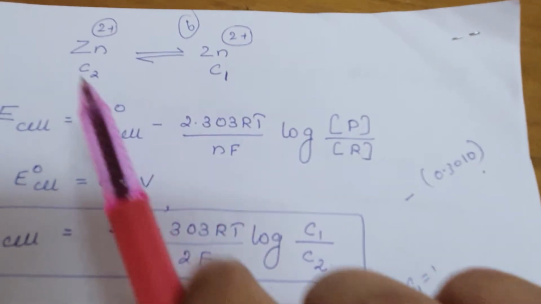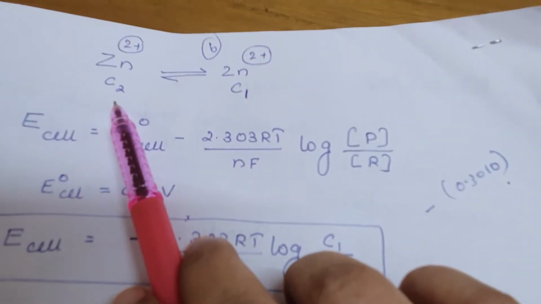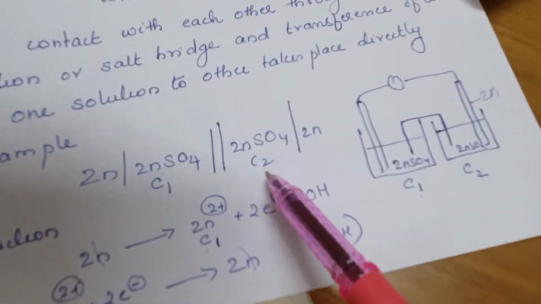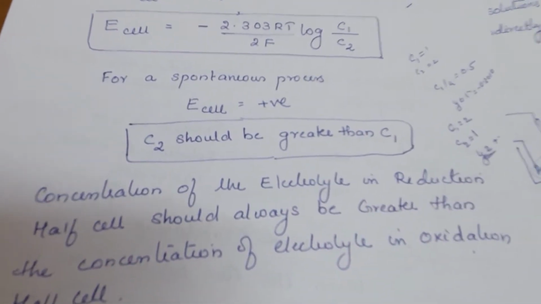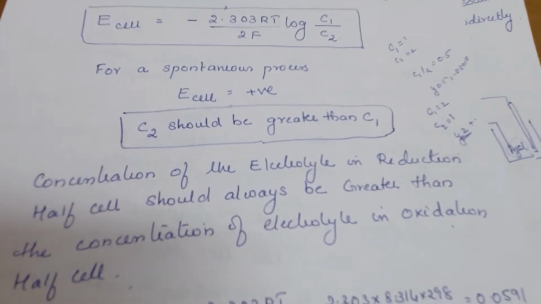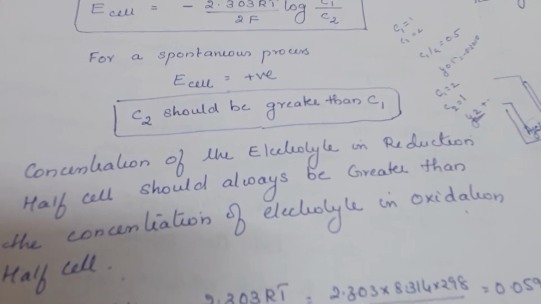Remember C2 is reduction half, it's not oxidation half. So what happened? Concentration of the electrolyte in the reduction half cell should always be greater than concentration of the electrolyte in oxidation half.